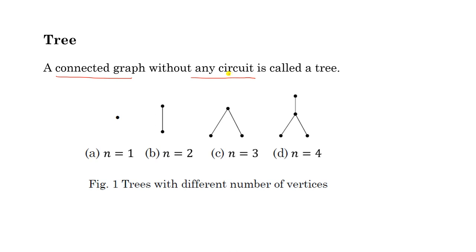So basically, a tree is a graph. For n equal to 1, this is a tree. For n equal to 2, this is a tree. This is a tree for n equal to 3, and this is a tree for n equal to 4. Similarly, you can draw trees for 4, 5, 6, and so on, number of vertices.